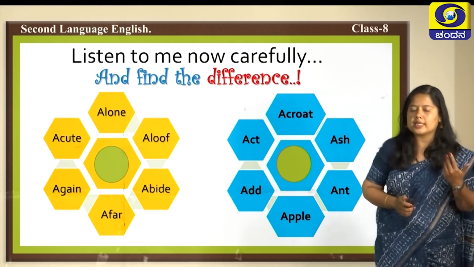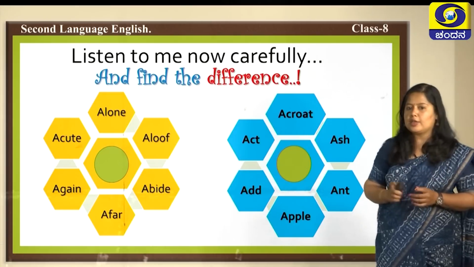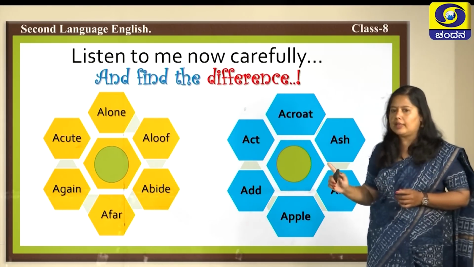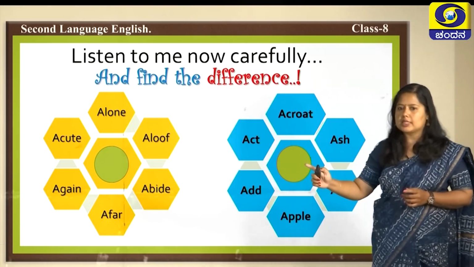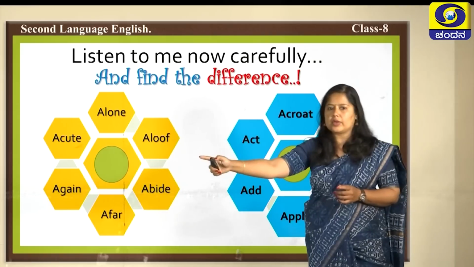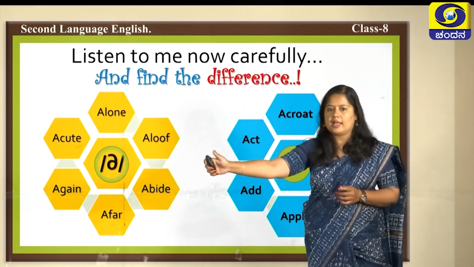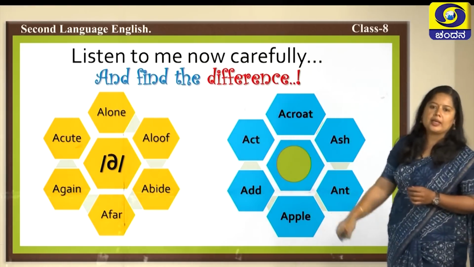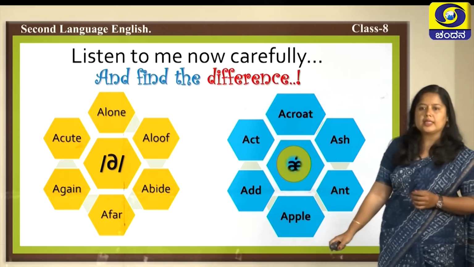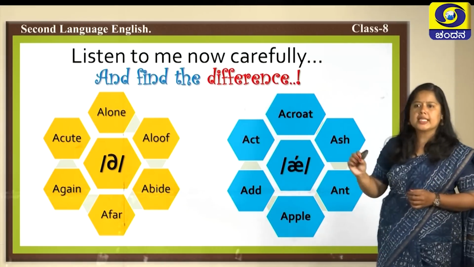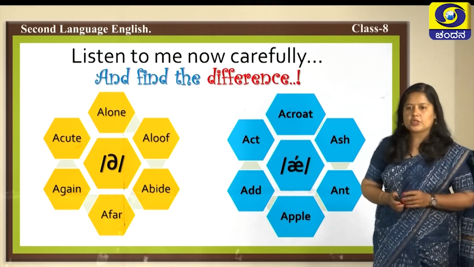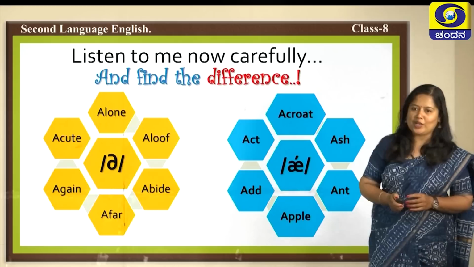So, how do we know this? It has a symbol and you are watching something in the middle now. Just keep on looking at what comes here and there also. Oh yes, there is a round. What comes there? Yes, this is the symbol to represent the pronunciation. Kids, take a minute to look at them. So, have you noted down? Shall we move on now?